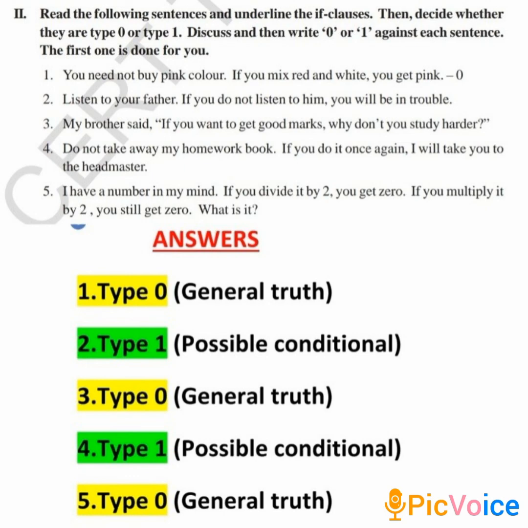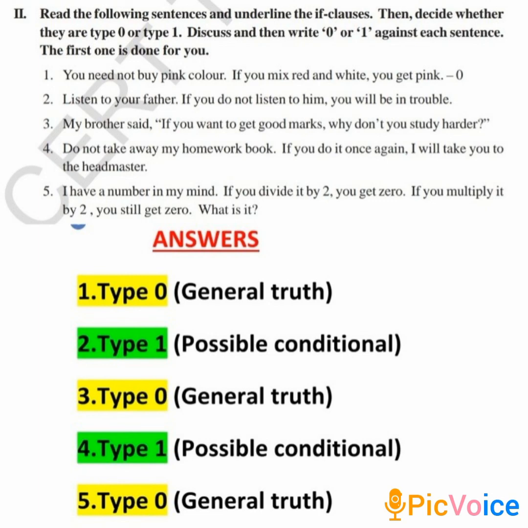The fifth sentence is a type 0 conditional because here there are totally 2 if clauses. In the first one, if you divide, you get. Both are in simple present. And in the second one, if you multiply, you get. Still is the adverb there, so please do not get confused. So, this is also a type 0 conditional.